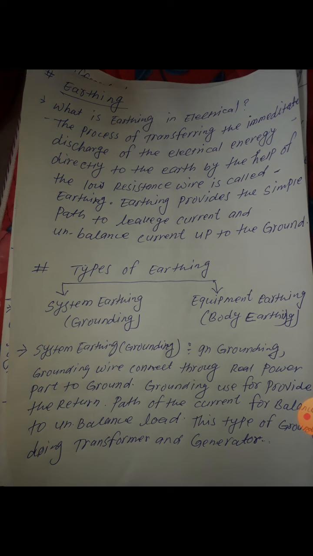One phase is used for one house, another phase for another house, and another phase for another house. Different houses are on different phases, and equal current does not flow in all phases, because it depends on the load given in each house.